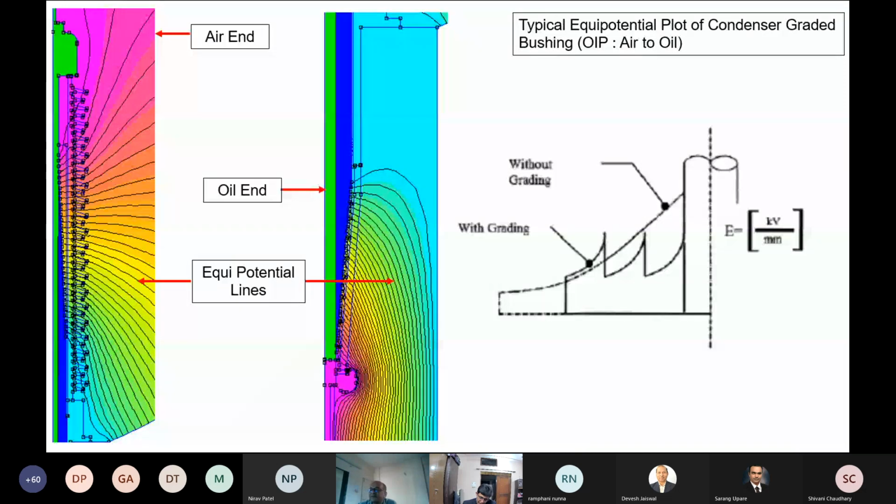Then in condenser grading, what is the effect of condenser grading? These are the actual field plots done. On the left side, you see this is the air end side of the bushing, an air-oil bushing, and this is the oil end side. This is the turret, and these are the actual field lines drawn. So the basic objective, as you have seen with grading, is to uniformize the stress along the oil end insulator or along the air end insulator and inside the condenser. That is the objective of condenser grading.